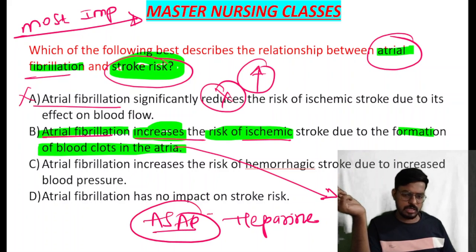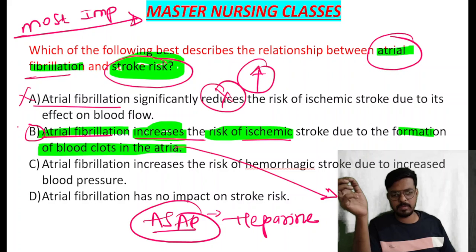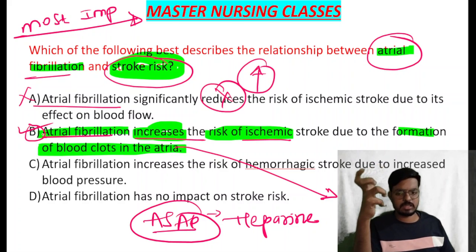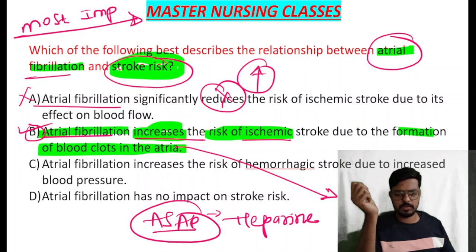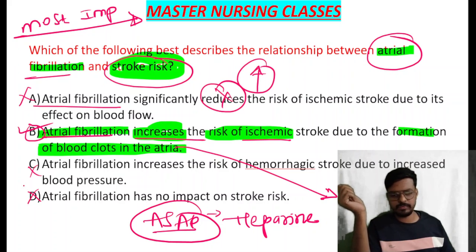Why? Because it increases the risk of clot formation, and the clot will block the brain vessels, so it may lead to stroke. Options C and D are not the correct answer here. So, clear, bachcho? Yes.